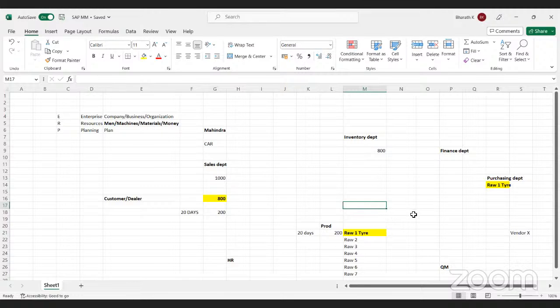When you purchase a material for 1 lakh rupees, you have to get work worth 2 lakh or 3 lakh accordingly, right? So machines also, and materials also, whatever materials you are using, you have to utilize completely. There should be less wastage in this, right? Not only that, money: whatever money you are investing, you have to plan accordingly. Whenever you purchase any material, you have to check your balance sheets and also manage everything.